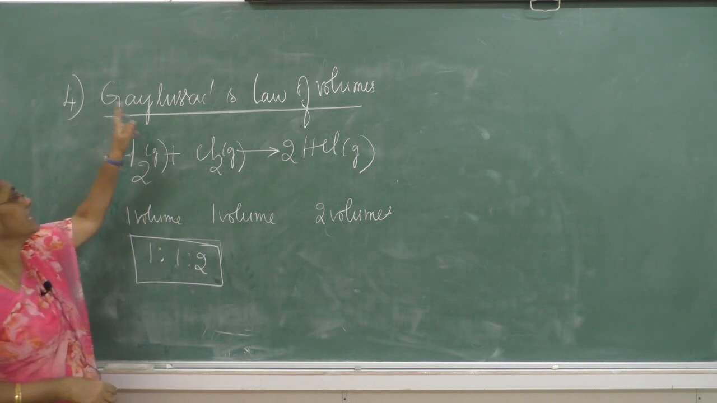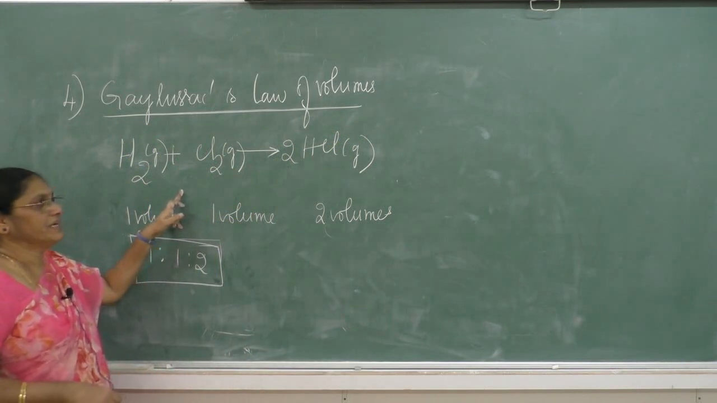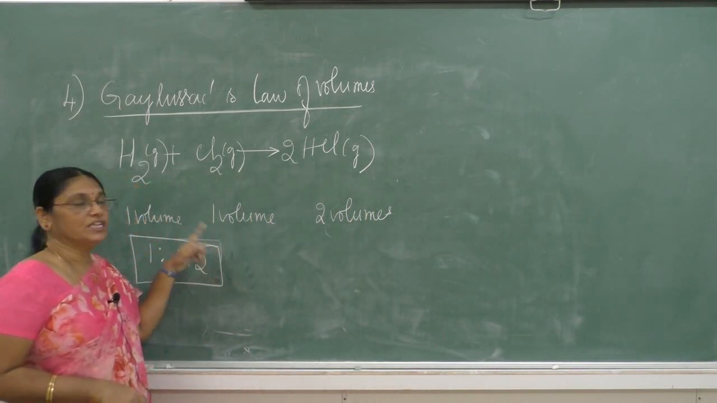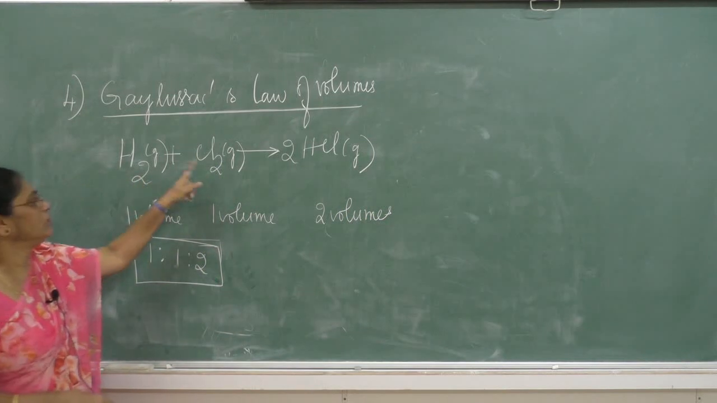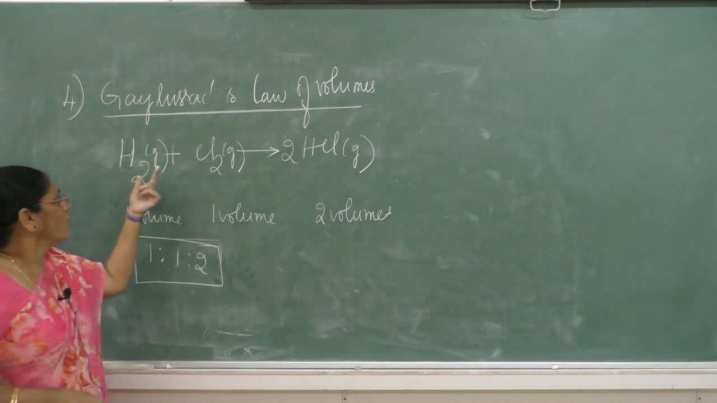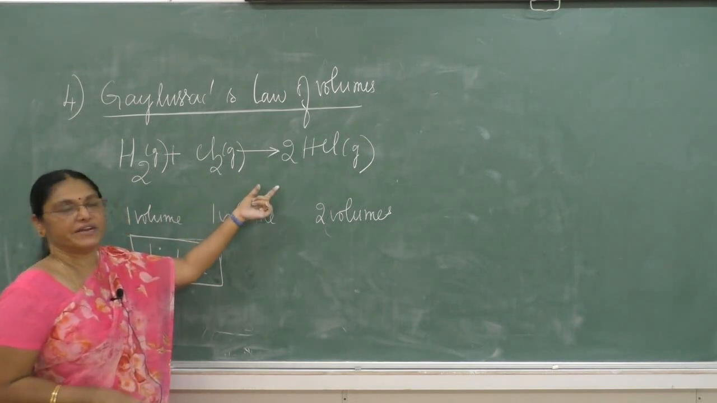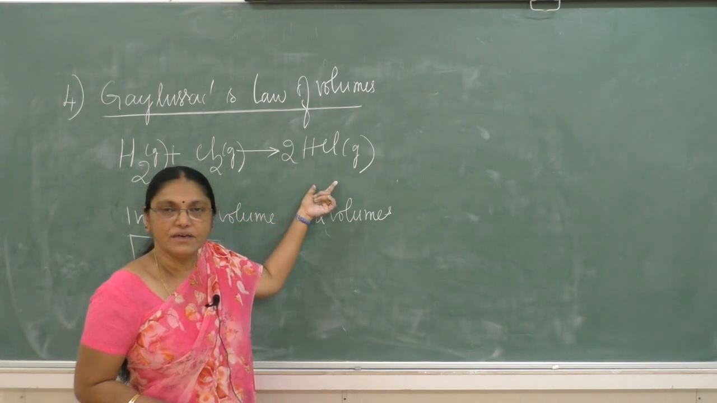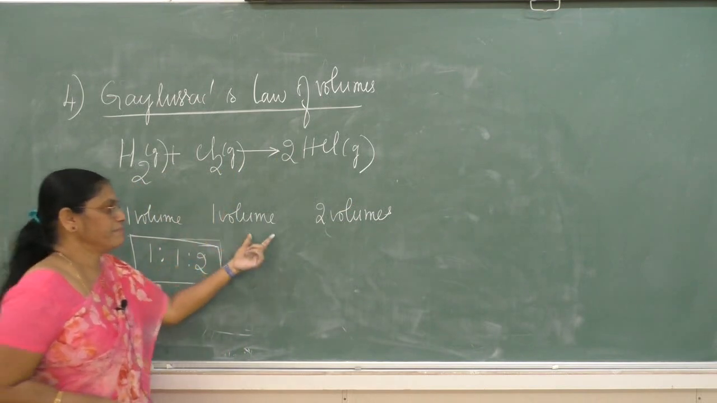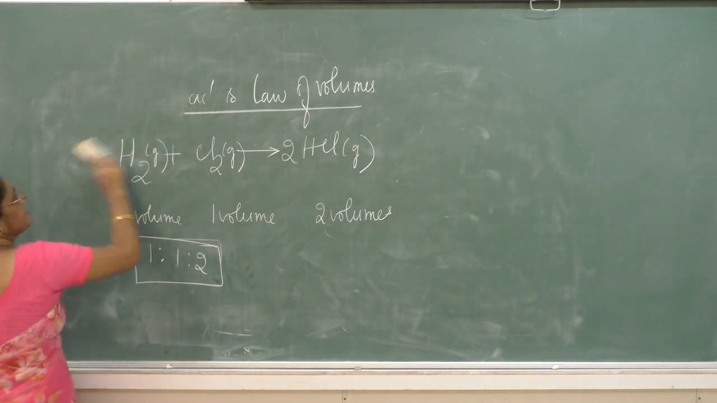Next is Gay-Lussac's law of volumes. This states that when gaseous reactants combine to form gaseous products, the volumes of the gaseous reactants bear a simple whole number ratio to the volume of the products if they are measured at the same temperature and pressure. The next law is Avogadro's law.